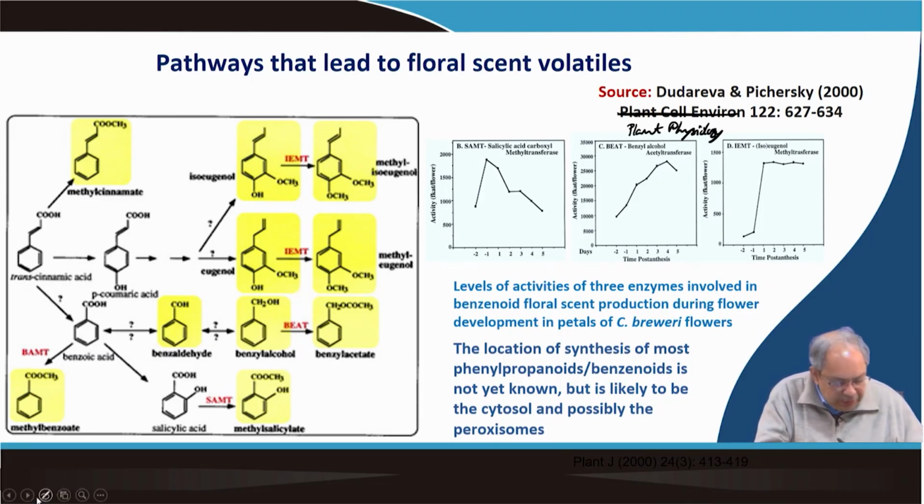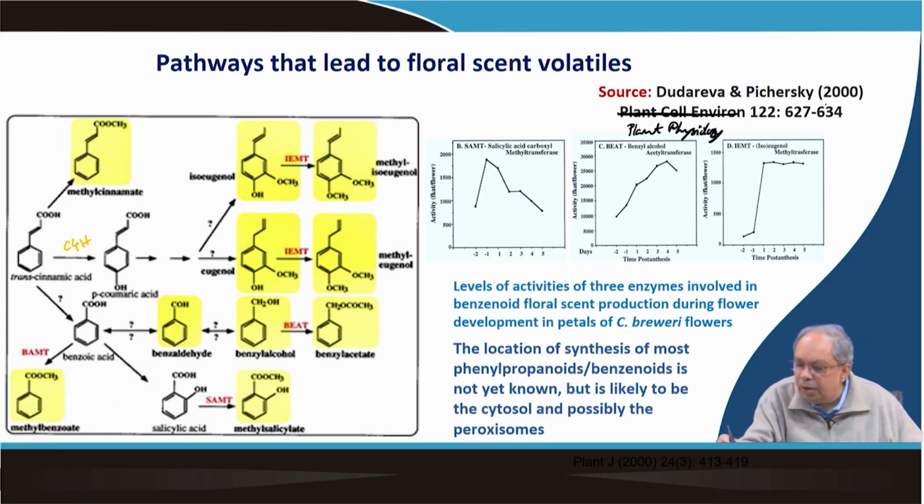So, what we see here is basically trans-cinnamic acid, the starting point of the phenylpropanoid pathway, which makes p-coumaric acid by cinnamate 4-hydroxylase. And mind it, this is the year 2000, so I have picked this paper intentionally.